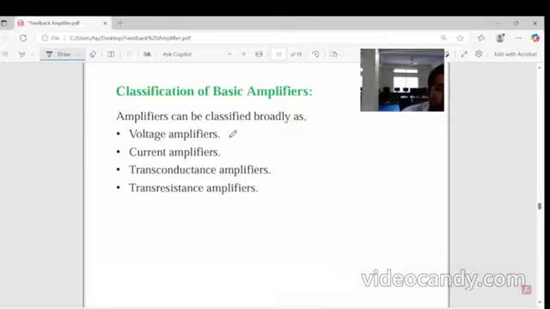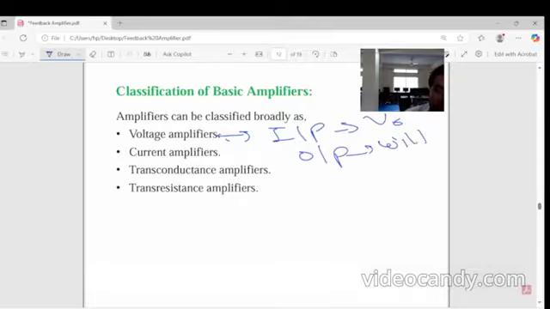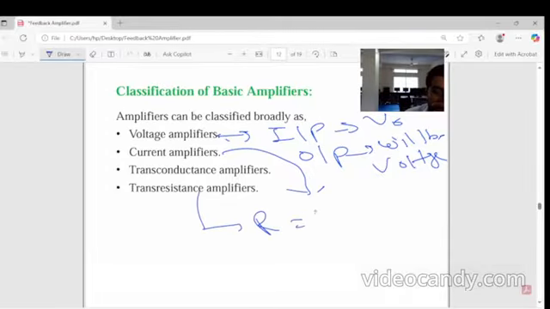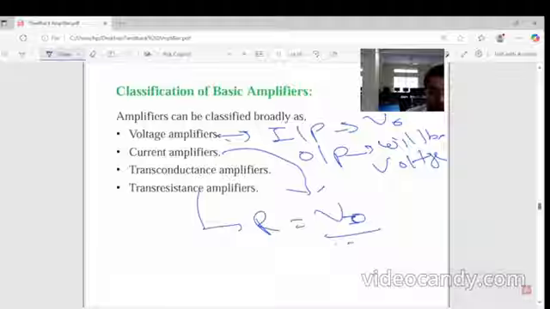First, voltage amplifiers. A voltage amplifier means the input is a voltage and the output is also a voltage. And current amplifiers: the input is current and the output is also current. The transconductance amplifier is different. In a transresistance amplifier, the resistance is nothing but the output voltage divided by the input current, so the output will be the transresistance.